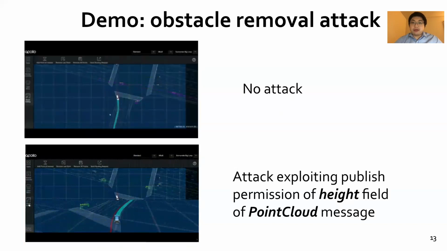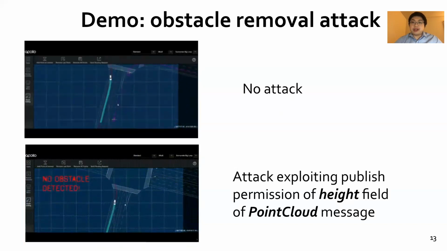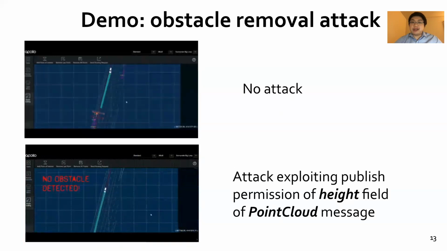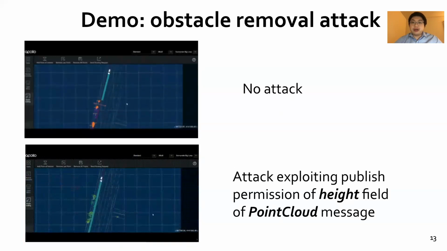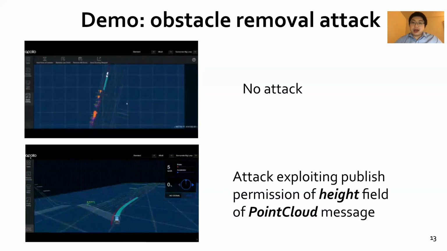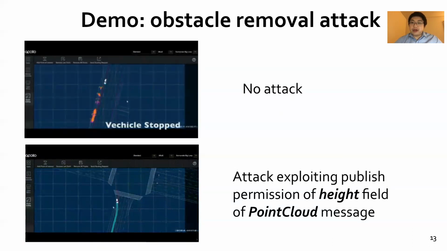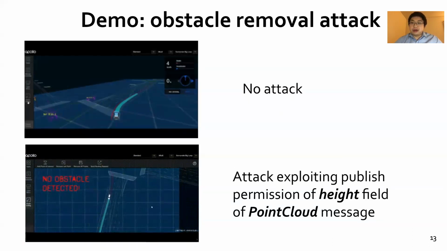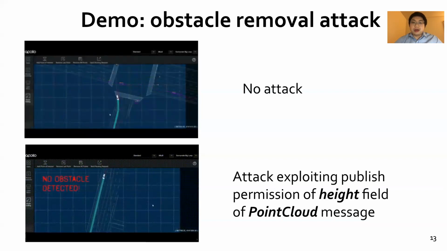This is the attack that removes all obstacles from the AV's perception view using the same traffic scene. In the bottom video, when the attack happens, the AV makes the wrong decision to keep moving since it thinks that there are no obstacles, and a collision happens.